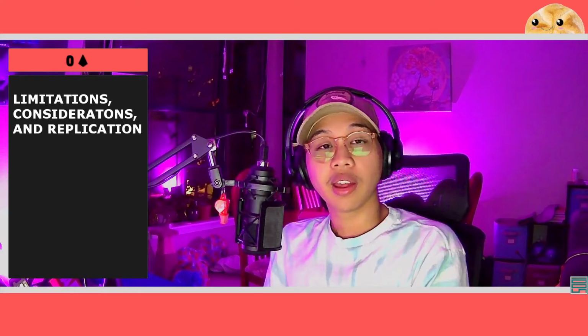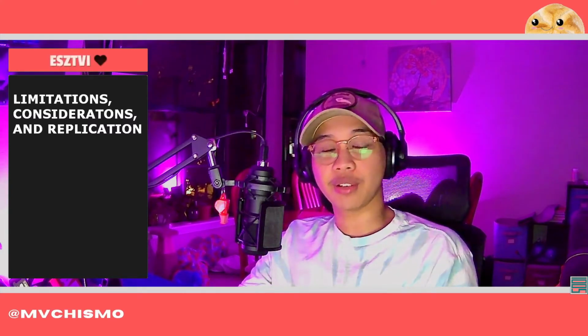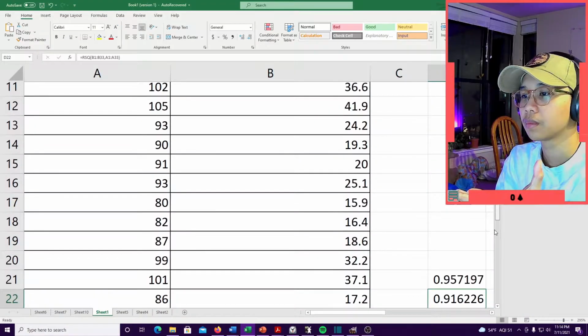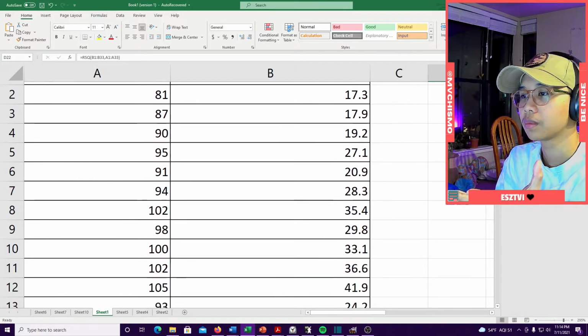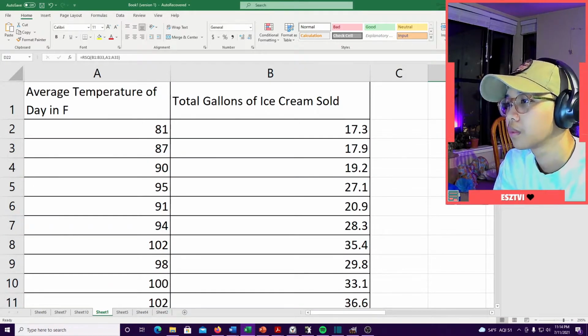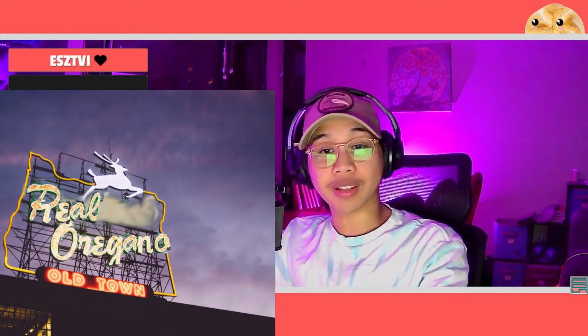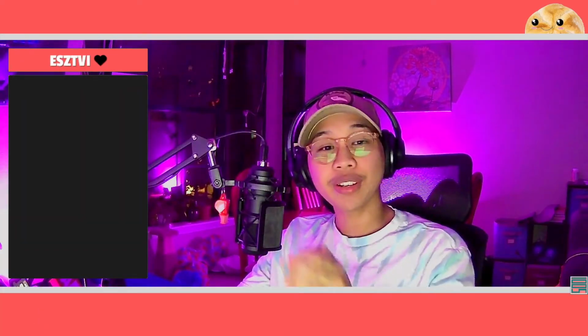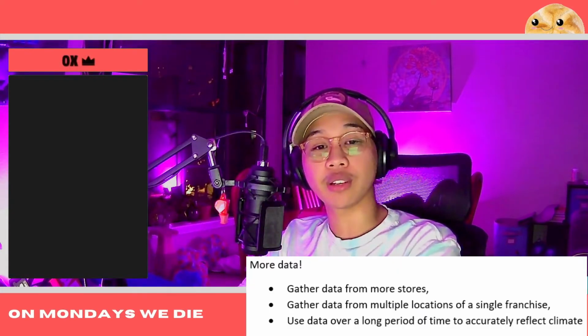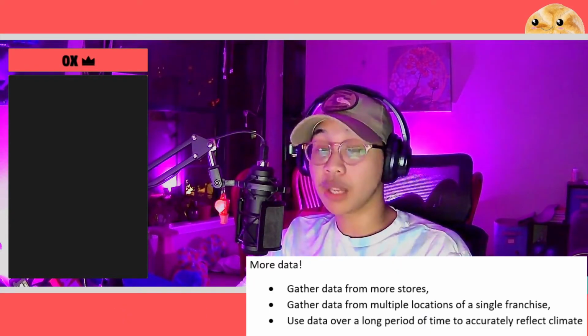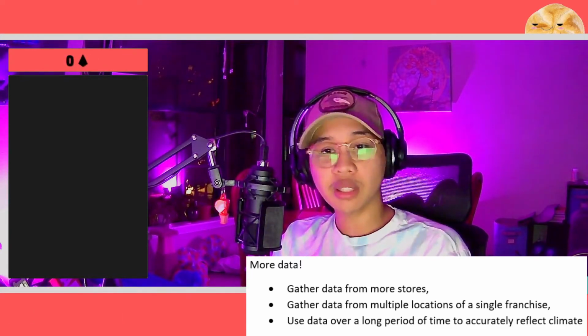There are limitations and further considerations to this study. This study relied on hypothetical data rather than actual theoretical values. The study therefore should not be used to conclude that there is a true statistically significant linear relationship between average daily temperature and ice cream sales. If this study were to be replicated, it should be done with a real city and with real metrics on real ice cream sales. A larger sample by either taking multiple locations or varying stores, or by using a larger set of data over time, would provide more context to the question of whether changes in temperature have a relationship with ice cream sales.